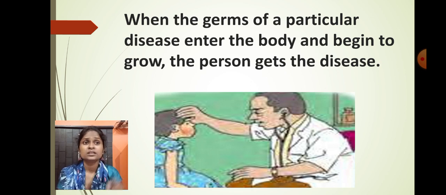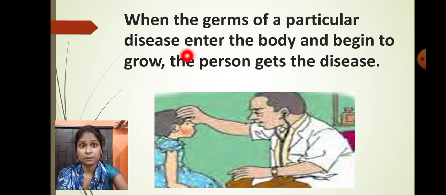When the germs of a particular disease enter our body and begin to grow, the person gets that disease. This is how the disease enters the person's body.